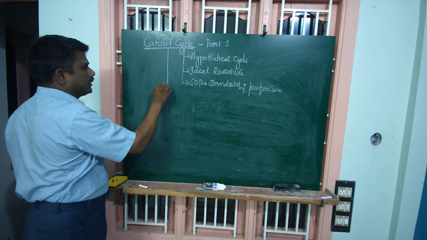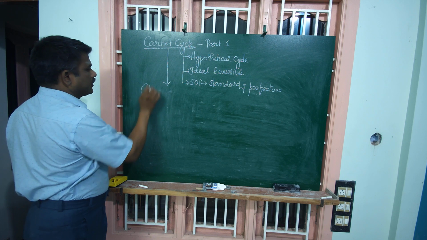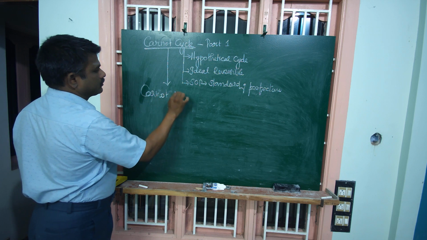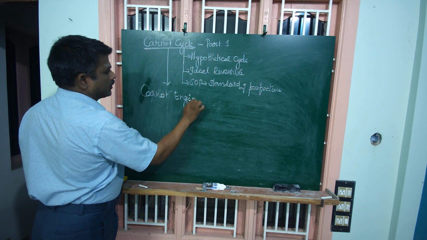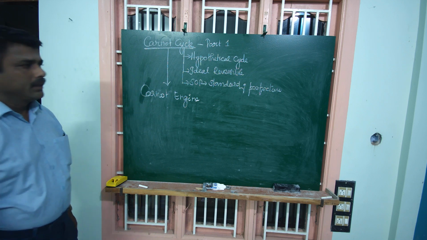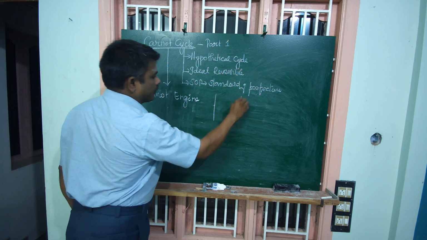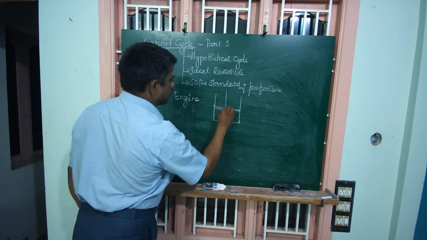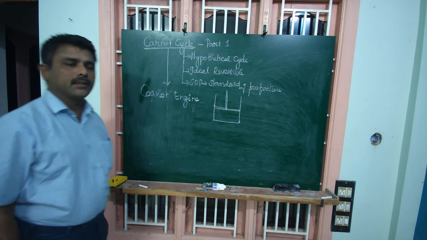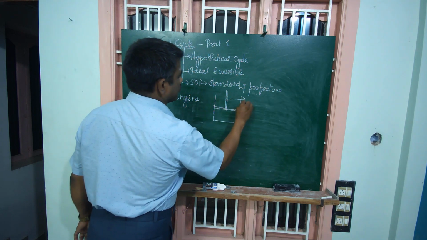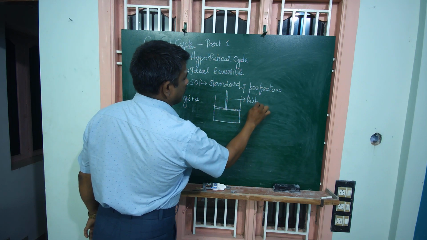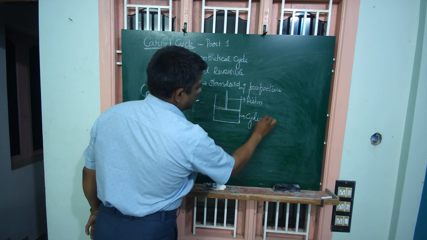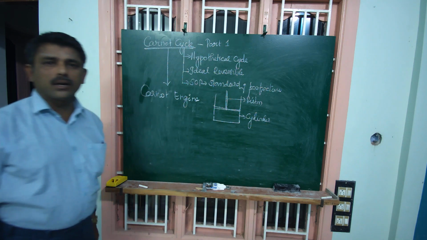Next one is the Carnot engine. In our discussion, a piston cylinder arrangement is assumed to be a Carnot engine. This is the cylinder. This is the piston. The piston cylinder arrangement is a Carnot engine.